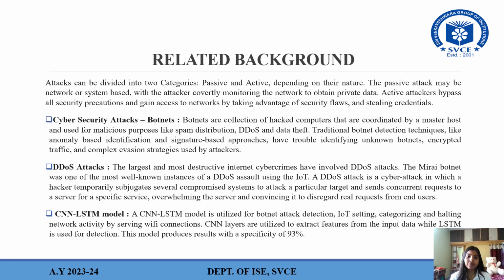CNN LSTM model. A CNN LSTM model is used for botnet attack detection. In the IoT setting, it categorizes network activity by observing Wi-Fi connections. CNN layers are utilized to extract features from the input data, which is used for detection. This model produces results with a specificity of 93%.